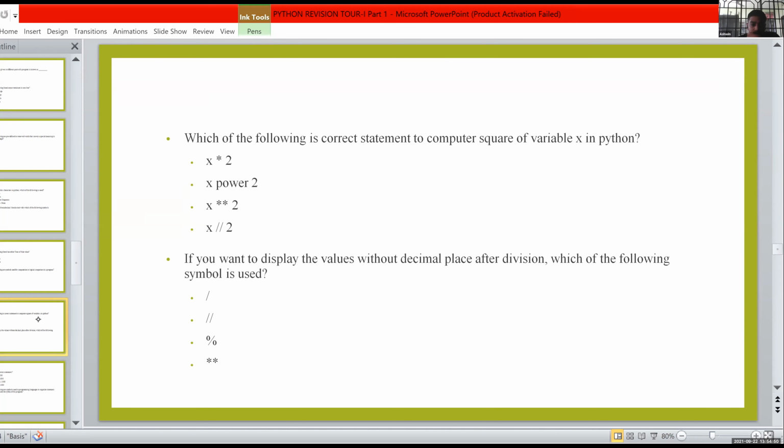The second option is the correct answer. The operator name is integer division or floor division. It is for getting the result without a decimal place after division.